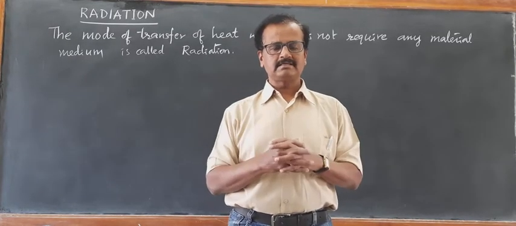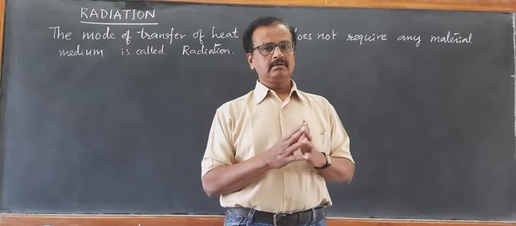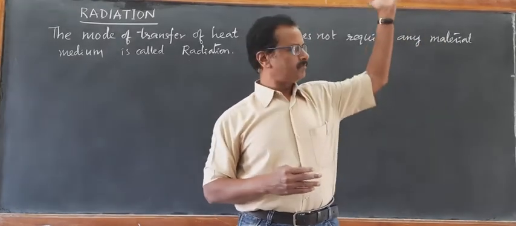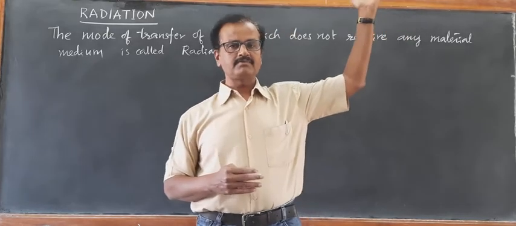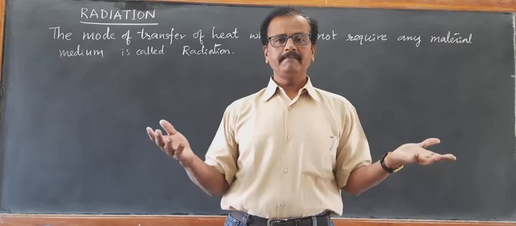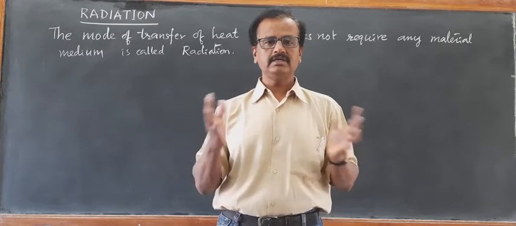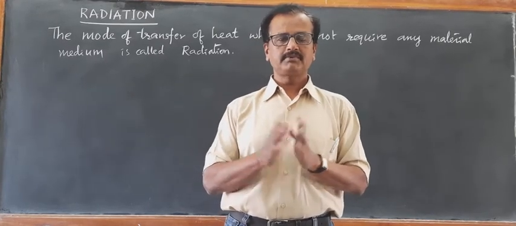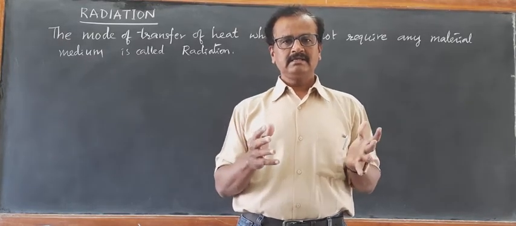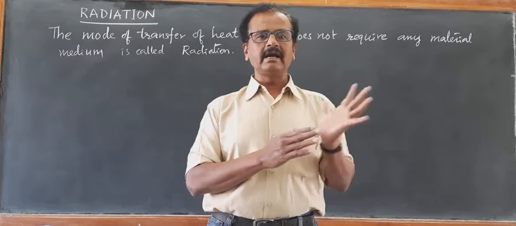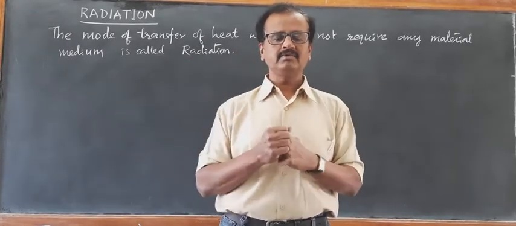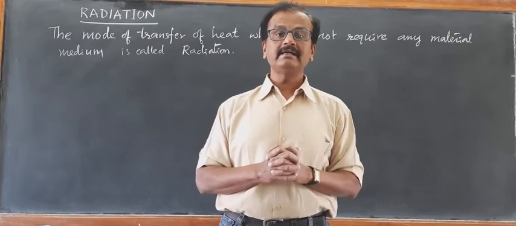Then the question arises, how is it possible for the thermal energy to travel from the sun to earth's surface without any medium, no conduction, no convection? The process called radiation. The energy that is transferred by the process of radiation, we call radiant energy.